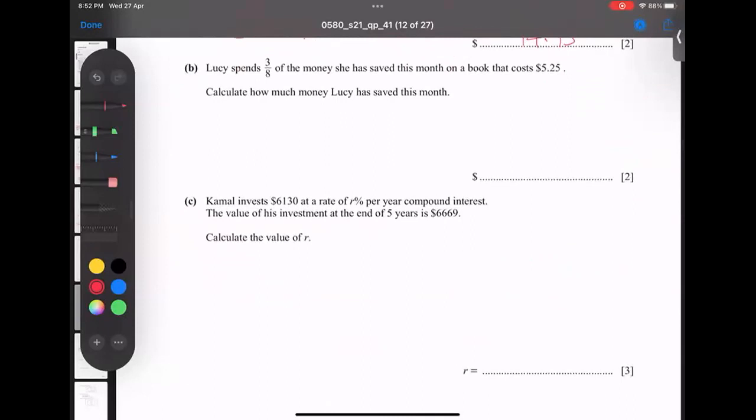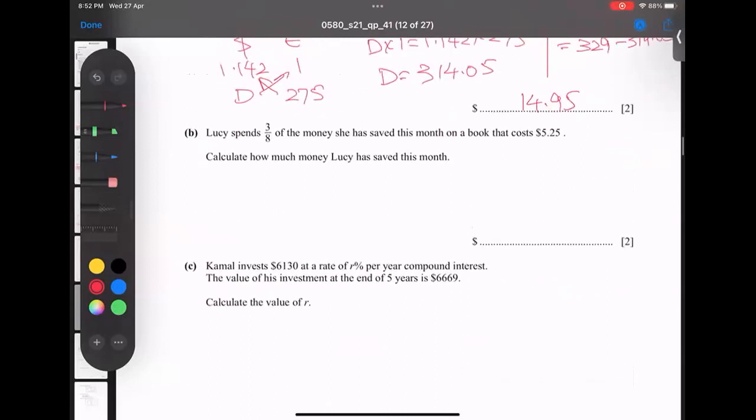Lucy spent 3/8 of the money. Often we use "of" as multiply. The money she has saved this month, the cost of this month, is equal to this money. So we can do it this way: 3/8 times the saved money equals 5.25. Let me check again.